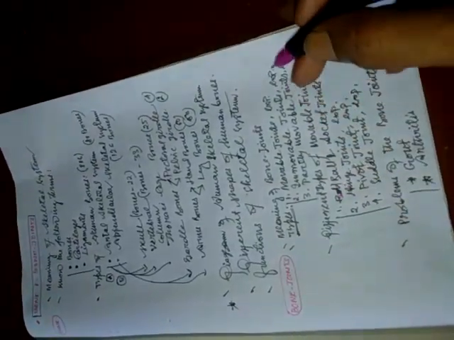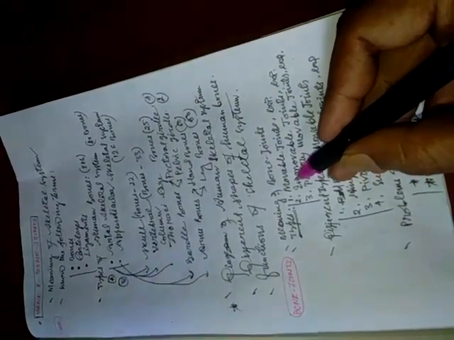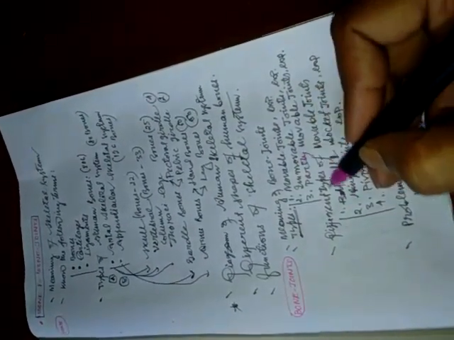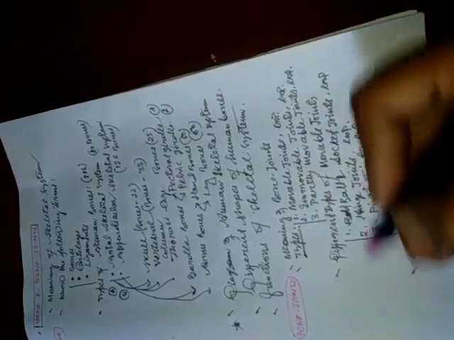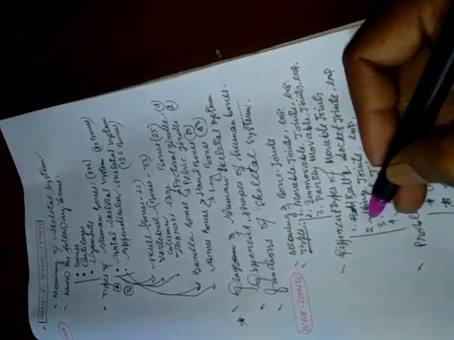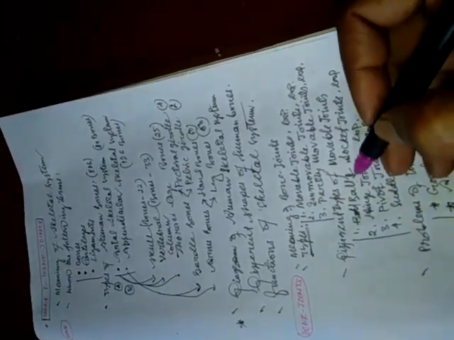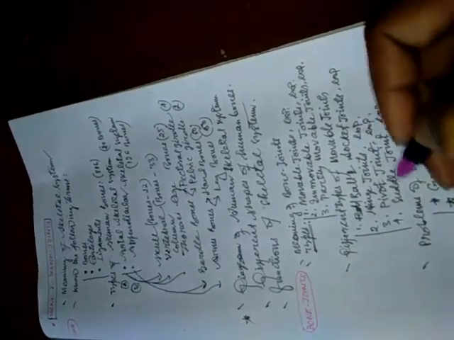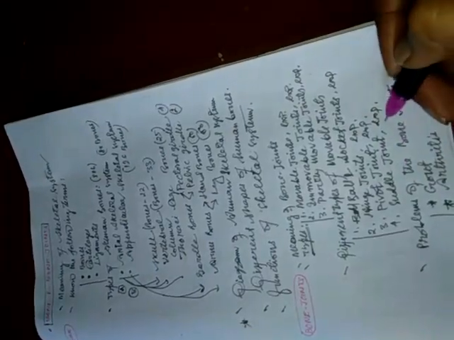Then different types of movable joints. So movable joint is very much important here. We can further divide the movable joints into various groups, broadly into four groups such as the ball and socket joints. We need to give example. Hinge joints example, pivot joint example, and the saddle joint example.